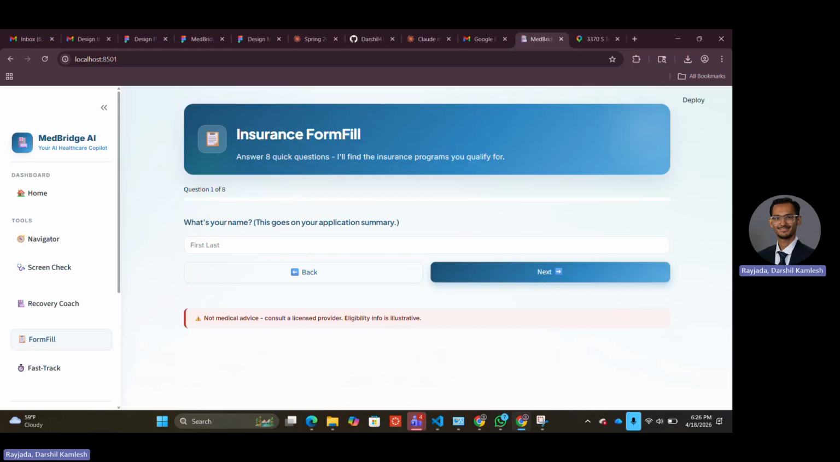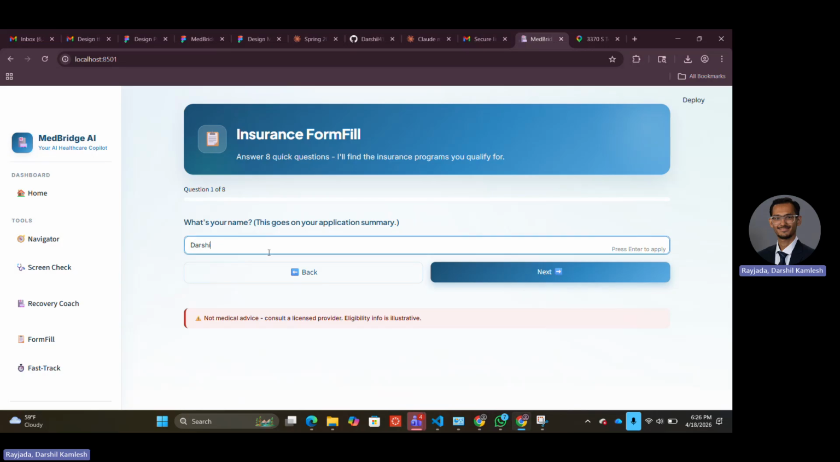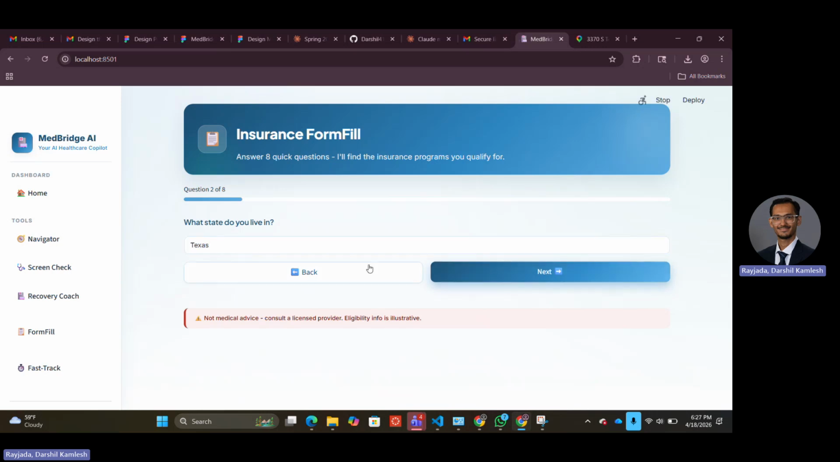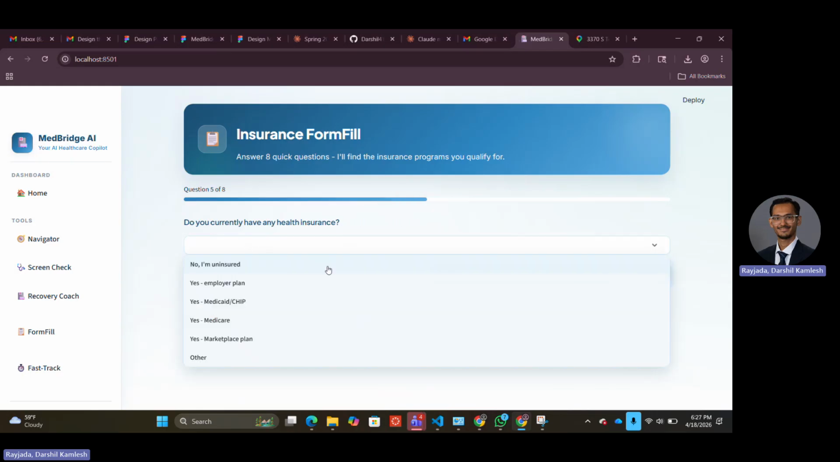Moving on to the next feature that we have, which is form fill. And let's say Maria is uninsured and the Medicaid application is 50 pages of government jargon. So what we can do over here, we have given a Q&A feature. Once Maria starts filling out each of these Q&As and provides responses according to her state, there will be a form that will be generated.